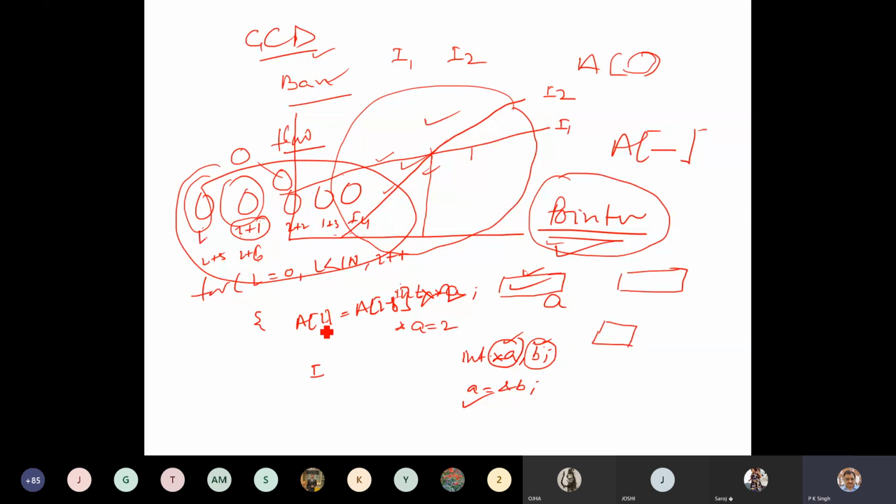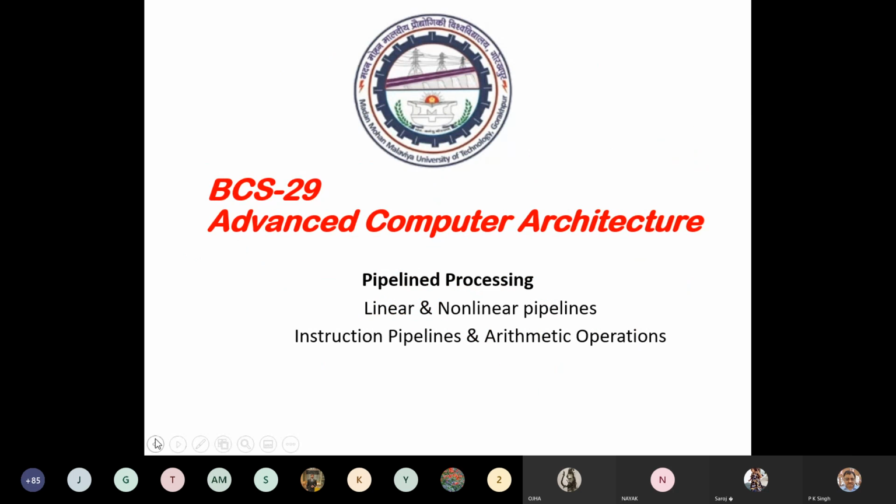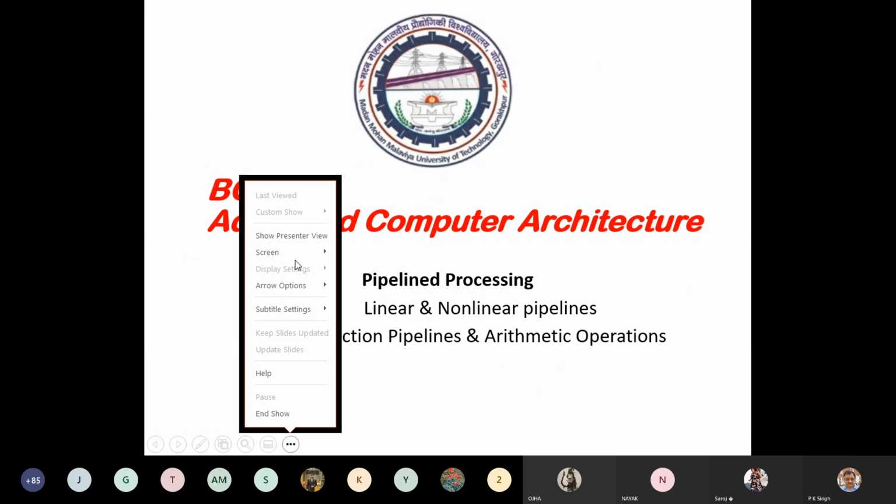Sir, what is the difference between output dependence and input-output dependence, sir? Yes, I will explain. Suppose you have 2 instructions, I1 and I2. Here you have A is B plus C. Here you have A is equal to E into F.